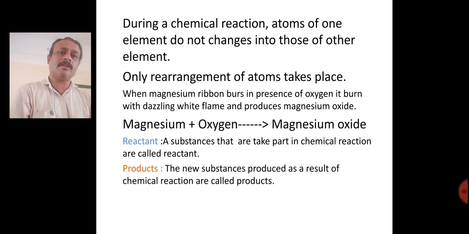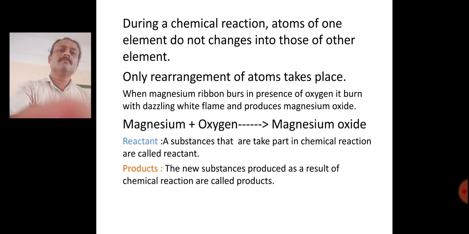So in this chemical equation, the reactants are the substances or chemicals involved in a chemical reaction. What's a reactant? Substances that take part in a chemical reaction are called reactants. Is it clear? And the products are the substances produced as a result of the chemical reaction. At the end of the chemical reaction, a new substance is formed. Those new substances are called the products.